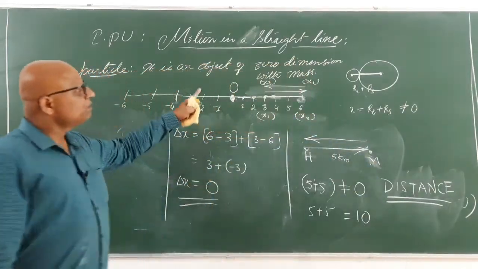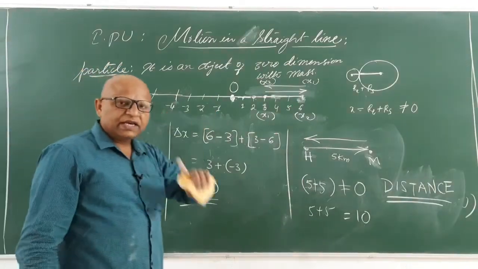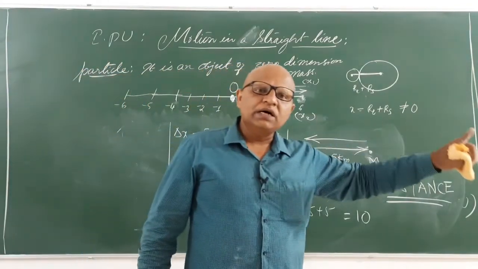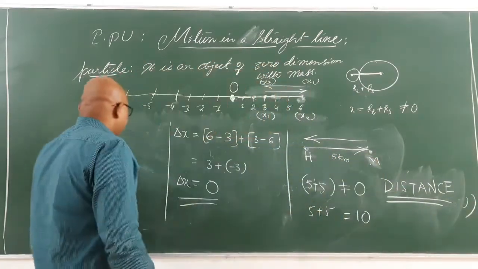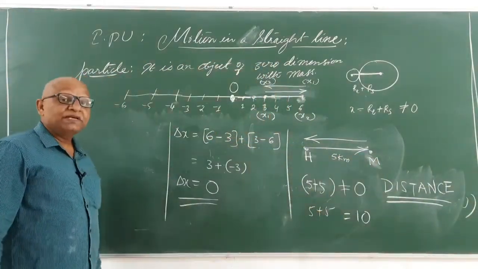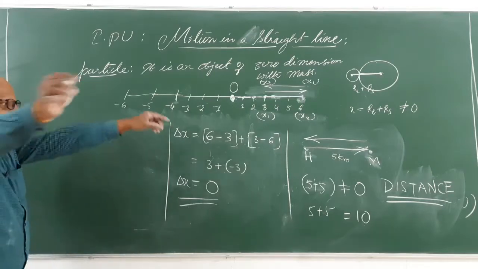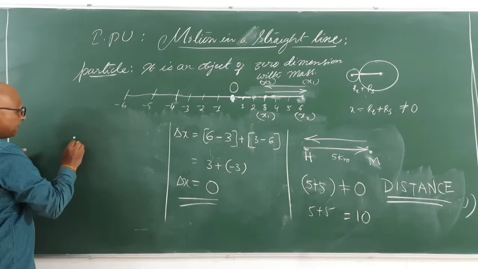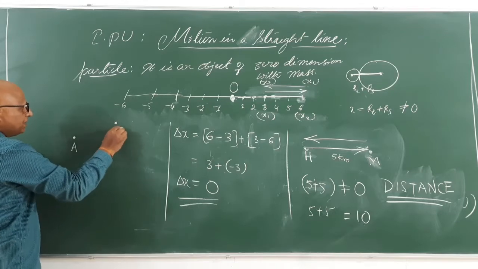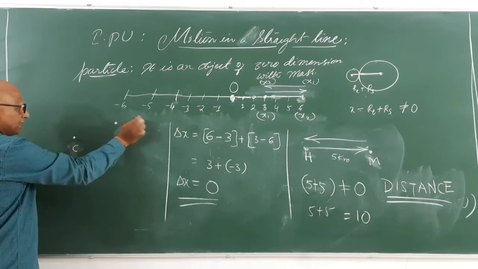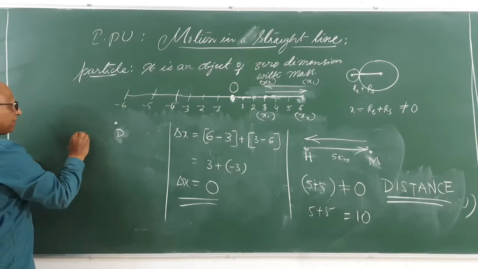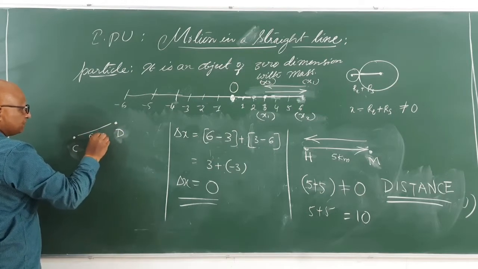Since we are considering motion in a straight line, we are sticking only to straight line motion, not any other motion. We will make the displacement definition even clearer by considering this example. Suppose there is a point called A, and a point called B. There are two towns, let's take Chitradurga and Davangere, separated by a distance of 60 kilometers.